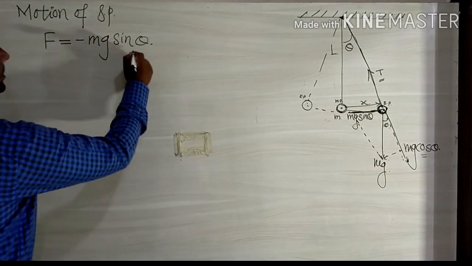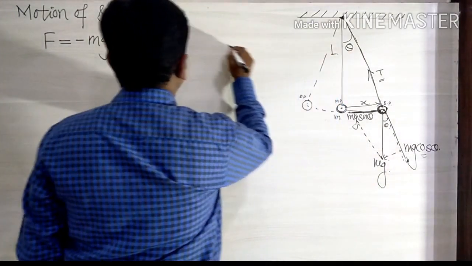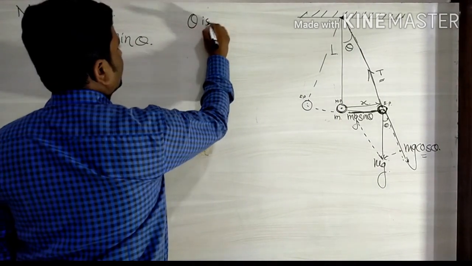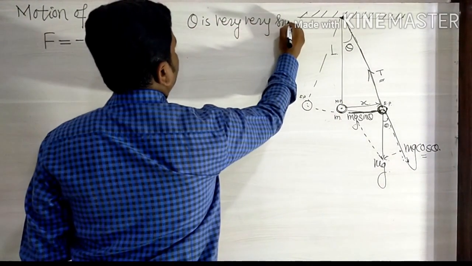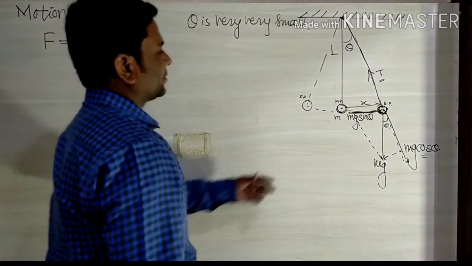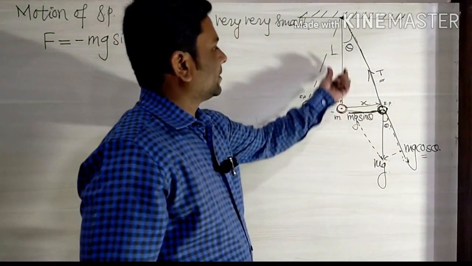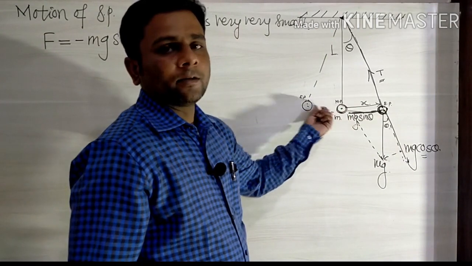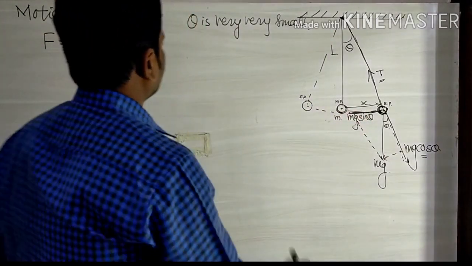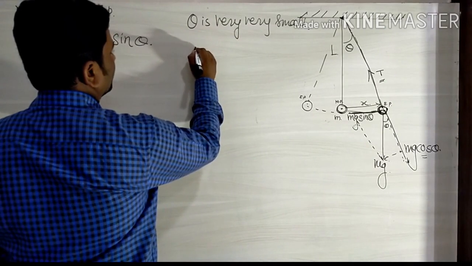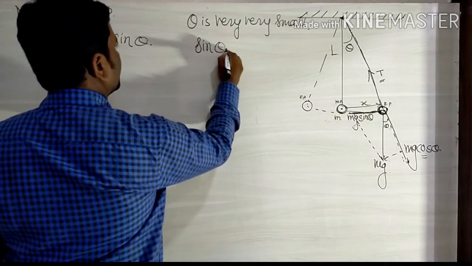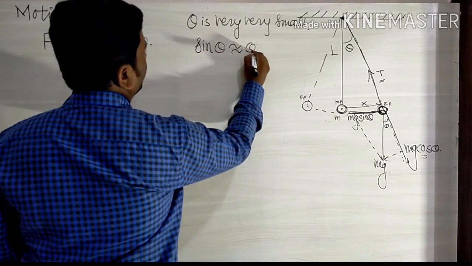We know that theta is very small. So the oscillation of a simple pendulum takes place in a single vertical plane. Since theta is very small, sin theta is nearly equal to theta.